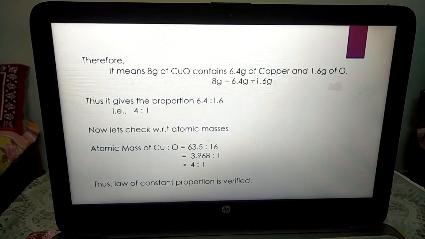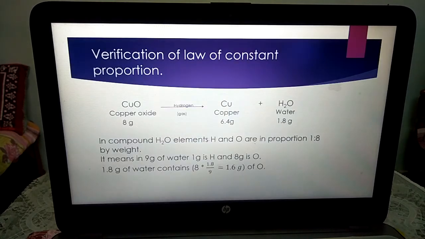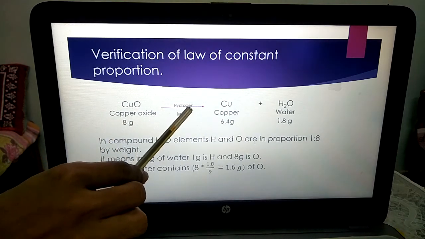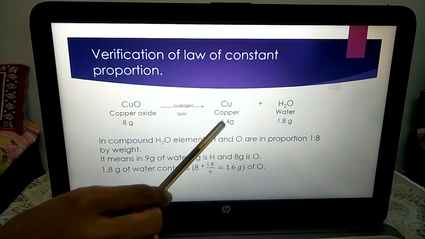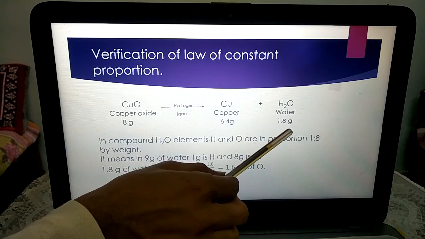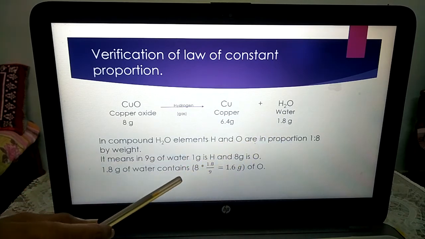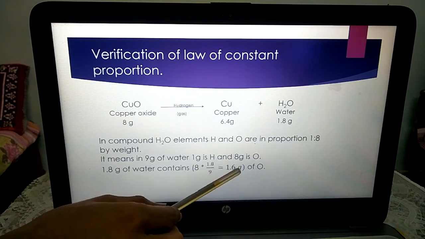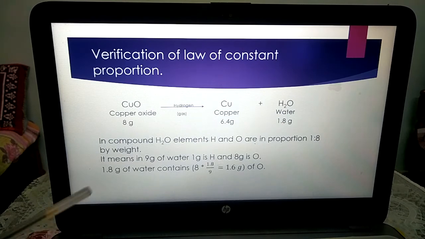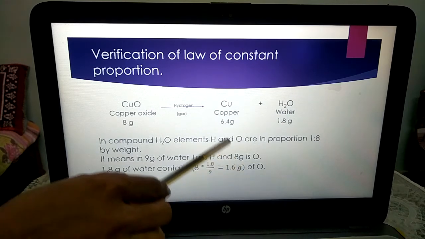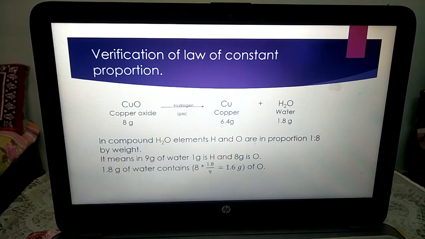We have added the hydrogen gas separately. See, in this reaction, we are adding the hydrogen gas separately. If the water quantity is 1.8, the quantity of oxygen is 1.6 and the quantity of hydrogen will be 0.2,